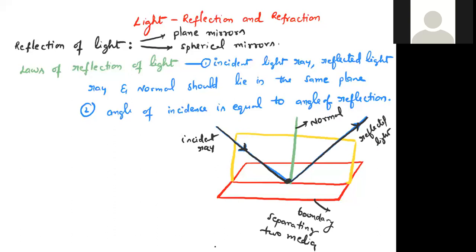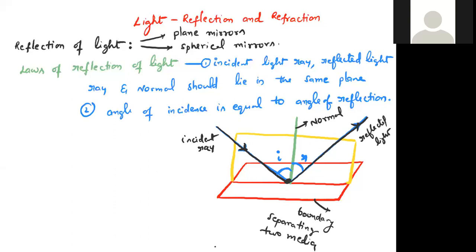As we know, the angle between the incident ray and the normal is called the angle of incidence. Can you note down? Angle of incidence is the angle between the incident ray and the normal. Then what is the angle of reflection? Angle of reflection is the angle between the reflected ray and the normal. Please note down these two definitions.